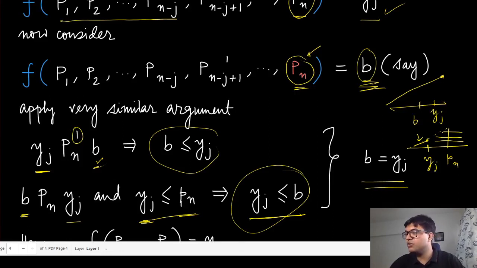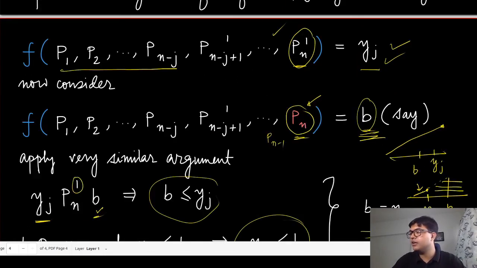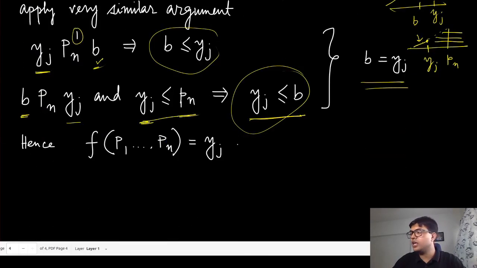So now you can go to Pn minus 1 and replace up to the agent n minus j plus 1, and then at the end you will have all the preferences that you wanted to show, and that is exactly equal to yj, which is the median of all these peaks, phantom as well as the agent peaks. Alright, so that proves the first part. We will next see the case where the median is the agent peak.